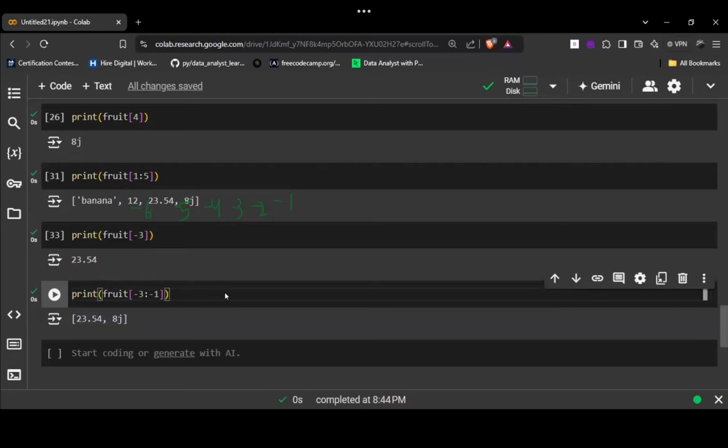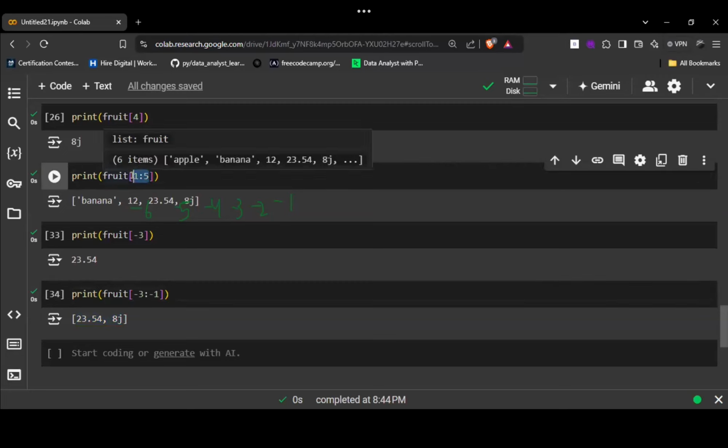From 23.54 to 8J. Okay. Have you got this one? Yes, I got this one. 1 to 5 range. It will pick till fifth. It will not pick the fifth value, but it will pick the fourth value. Right. That's how I said, because I asked you to put the value in this n minus 1, and n value is 5. 5 minus 1 would be 4. This is how I explained to you. Right, Zubair?